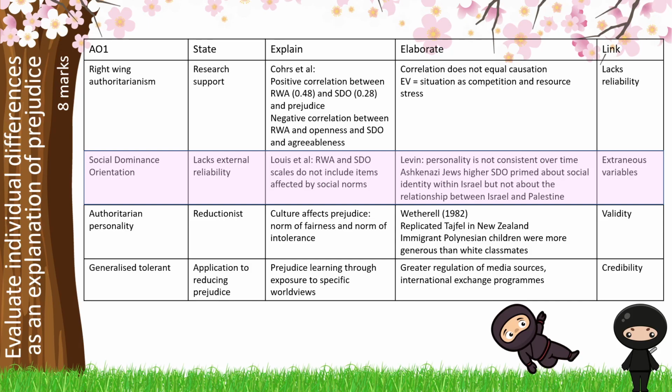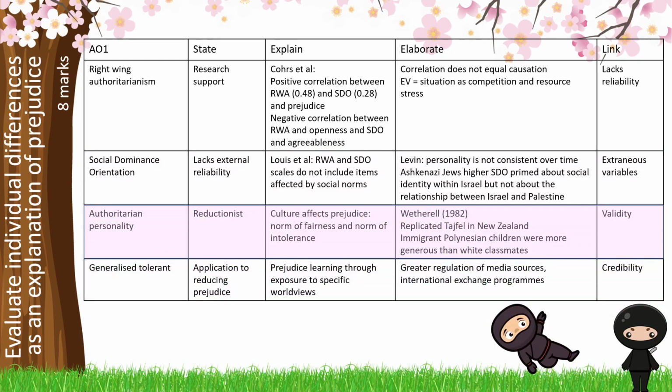Then we're going to use Levin et al.'s research. And here we're going to talk about how personality is not consistent over time and that different personality traits might be shown if we're using test-retest. Therefore, we're going to say that extraneous variables are significant in explaining prejudice.